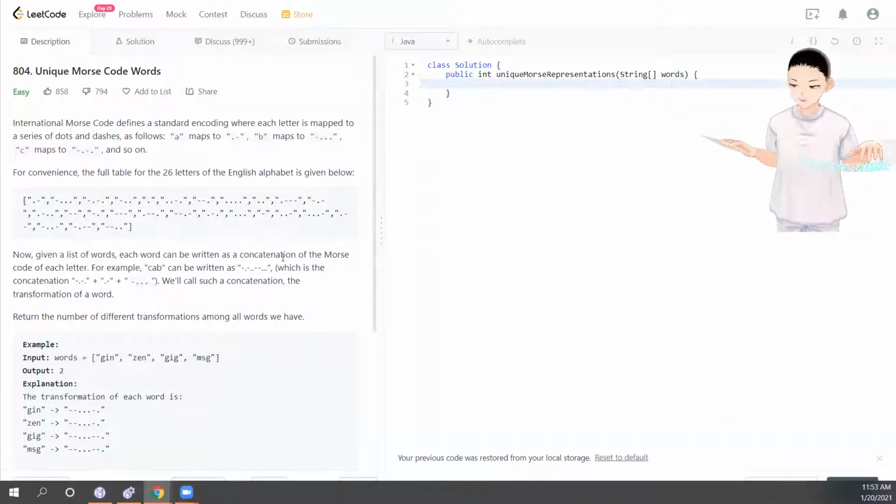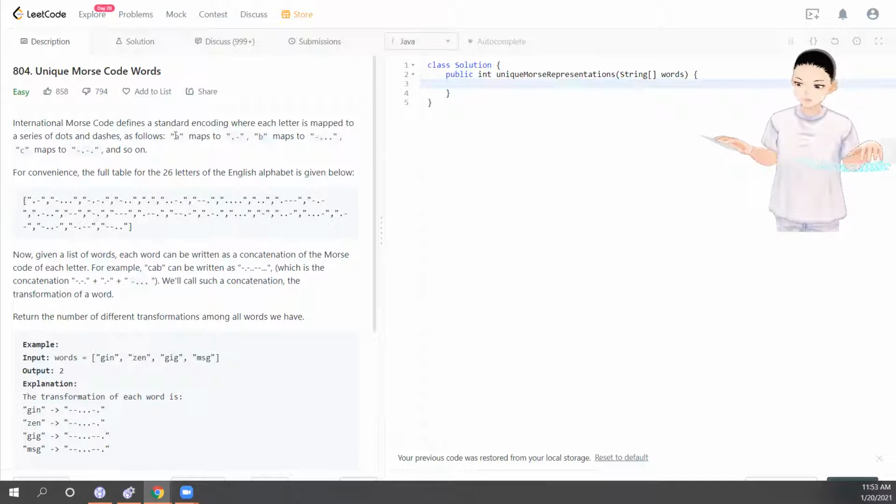I'm here to do my 100 Leetcode challenge. Today we have Leetcode 804, unique Morse code words. International Morse code defined a standard encoding where each letter is mapped to a series of dots and dashes.